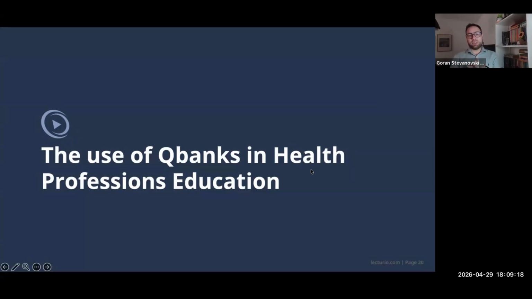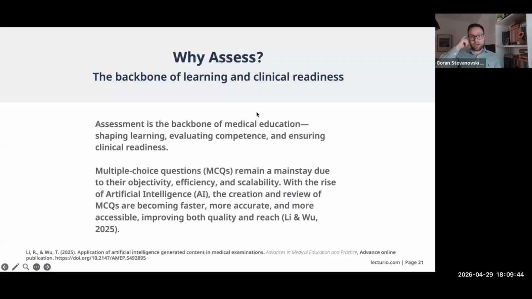And if you're someone that's been following the assessment side of medical education or health professions education at large, you know that especially for the standardized exams, the Qbanks have become a gold standard. And all of the students, 97.7%, according to some papers, are using Qbanks to prepare for USMLE or NCLEX or any of the other standardized tests and exams anywhere else.